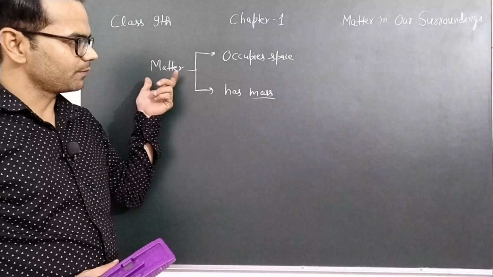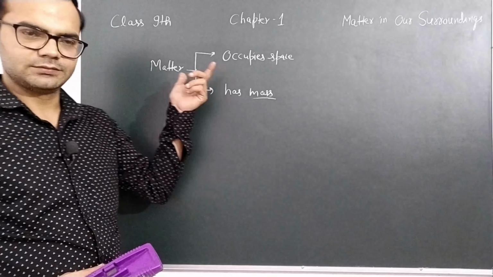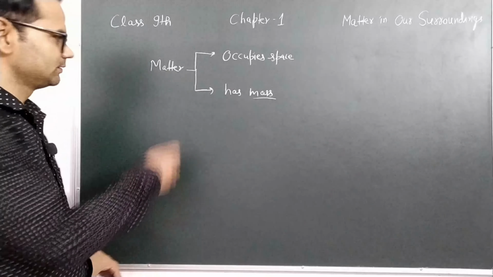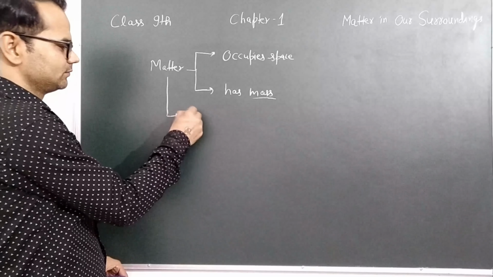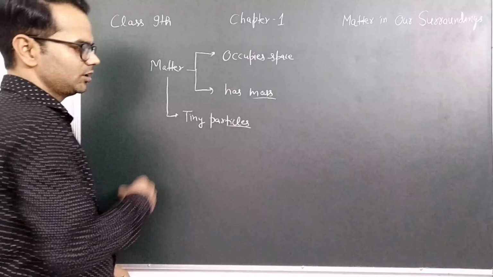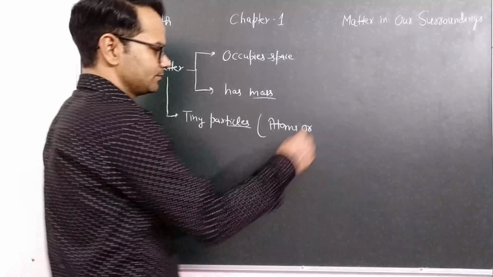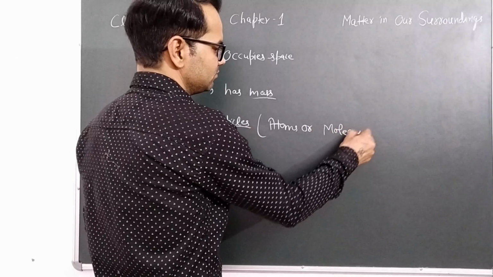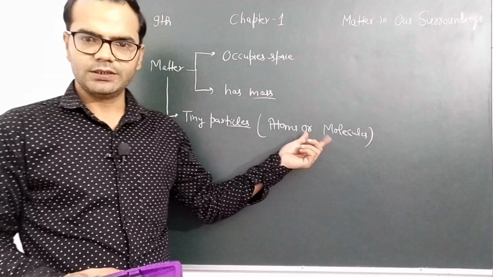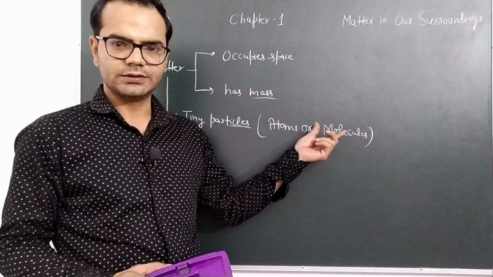So matter is the basic material of life, and matter itself is made up of some tiny particles. Matter is made up of teeny particles. These teeny particles are atoms or molecules. Atom is the smallest particle, and atoms combine to form molecules.